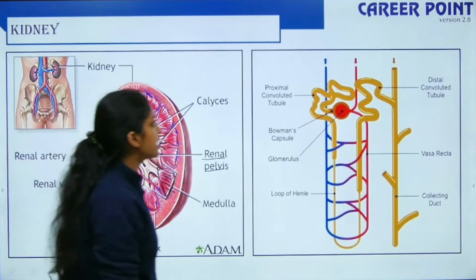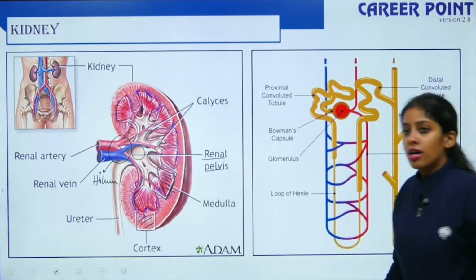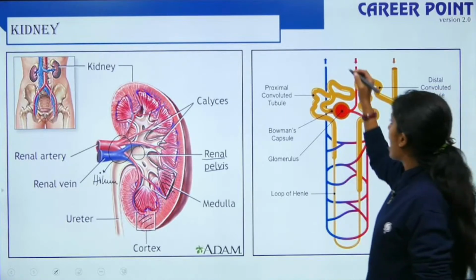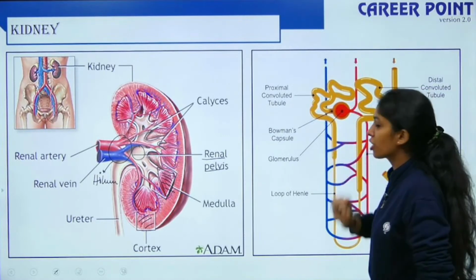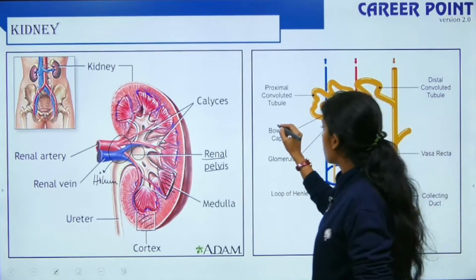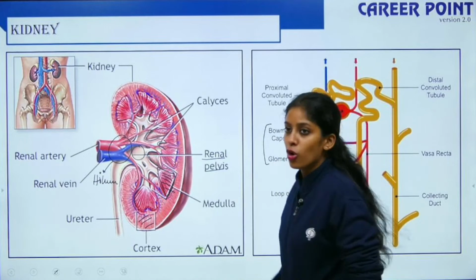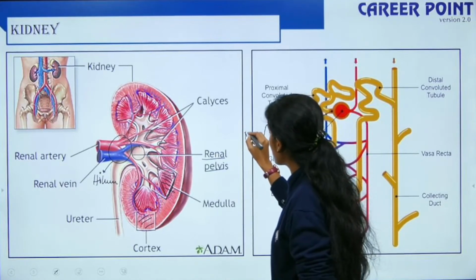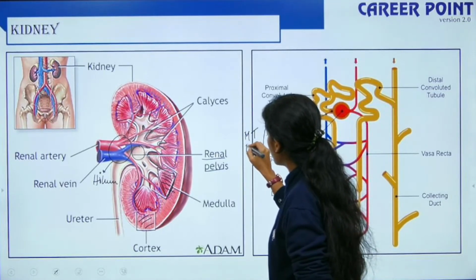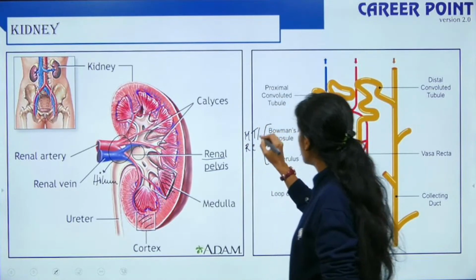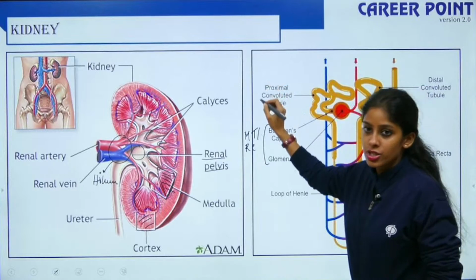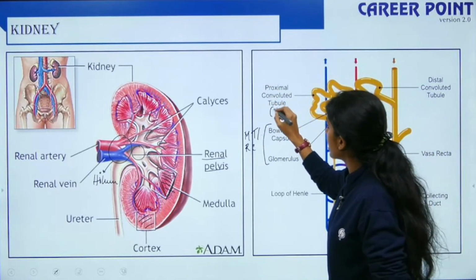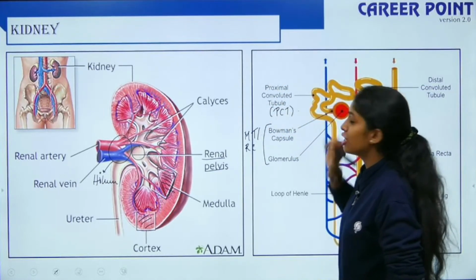Then we started talking about your nephron. Here you have a cup shaped structure, the Bowman's capsule, which contains your glomerulus. Bowman's capsule plus glomerulus is known as the Malpighian body or renal corpuscle, right? It then opens to form a highly coiled structure, the PCT, proximal convoluted tubule.